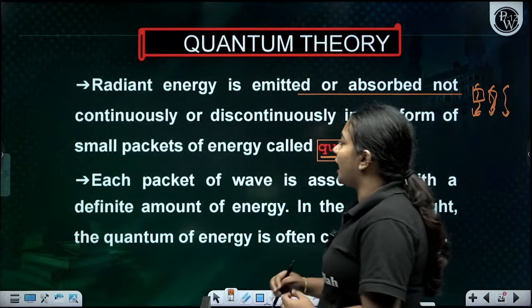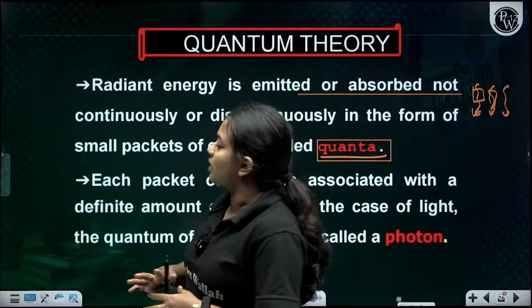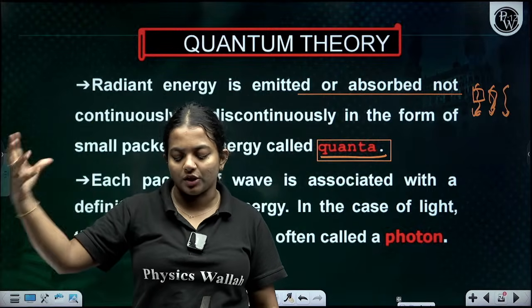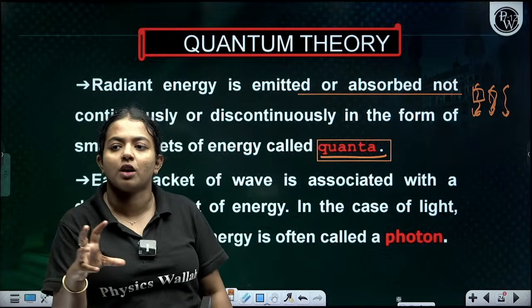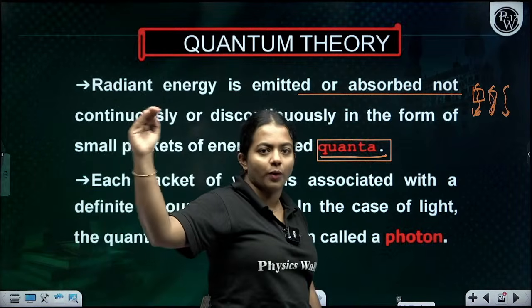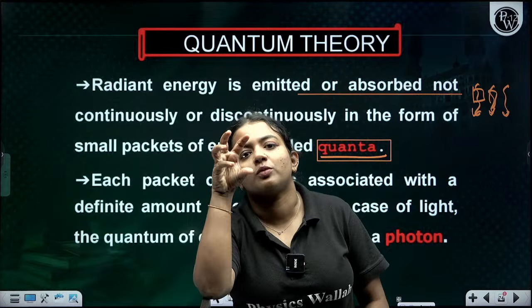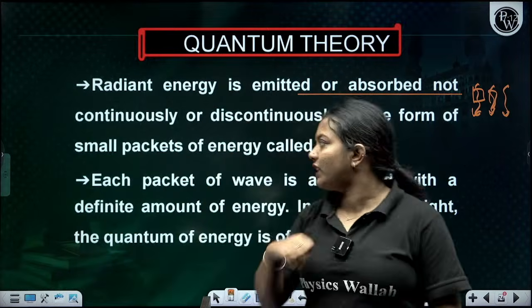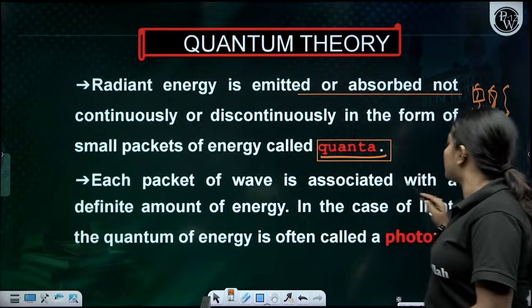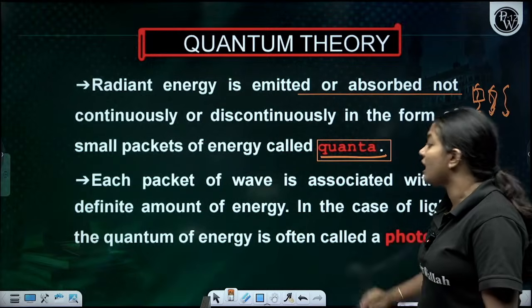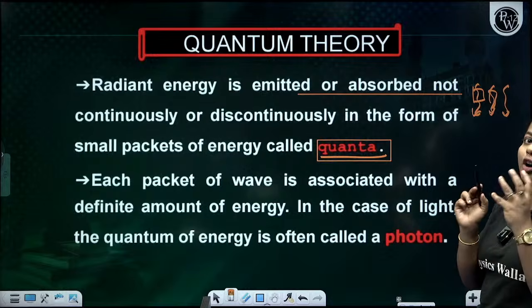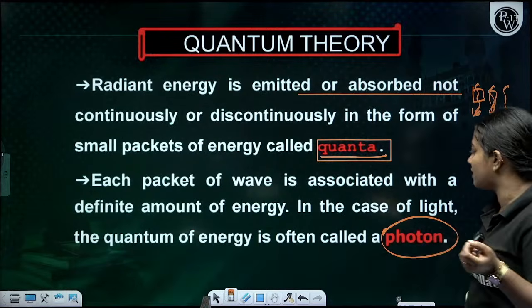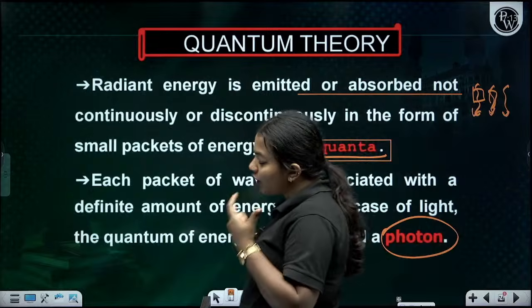Clear? So the radiant energy which is emitted or absorbed, whatever the energy or the waves, is not continuous. It's discrete, which we count as small packets, and that packet is called a quanta. Each packet of this wave is associated with a definite amount of energy. That particular amount of energy for a quanta is called the photon.